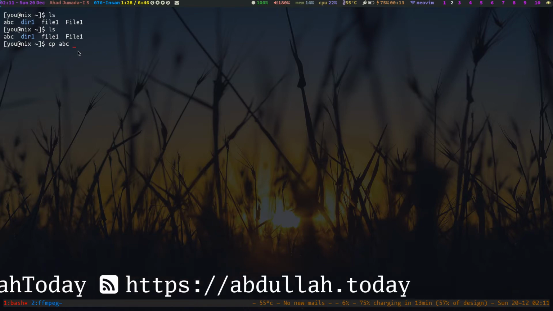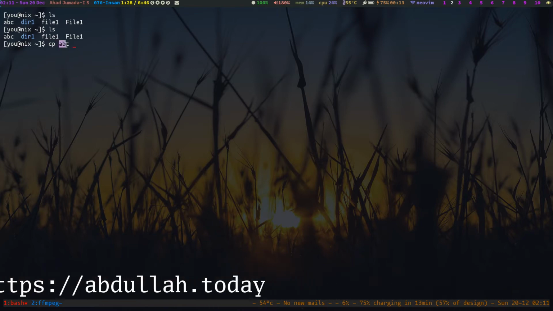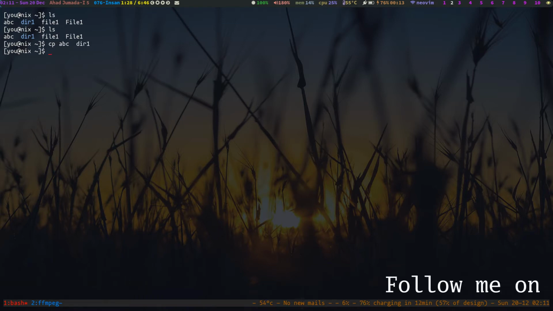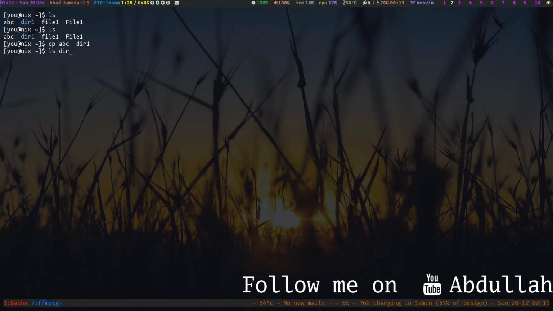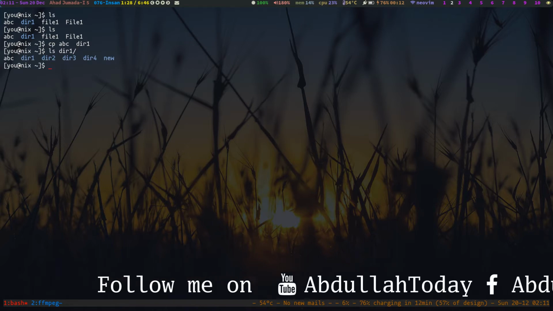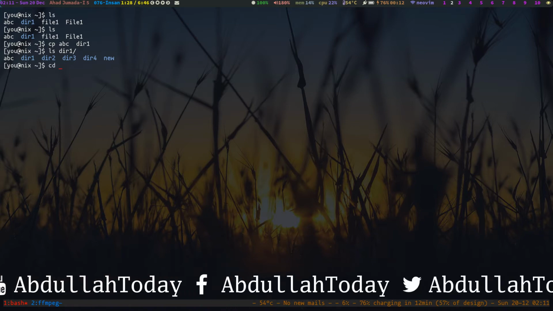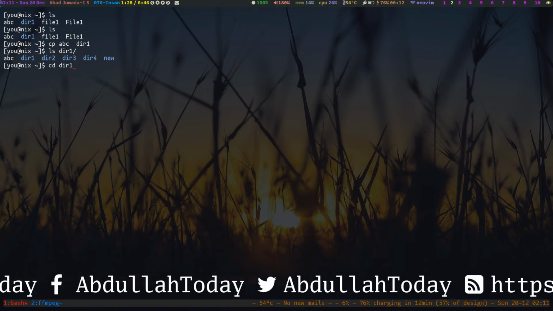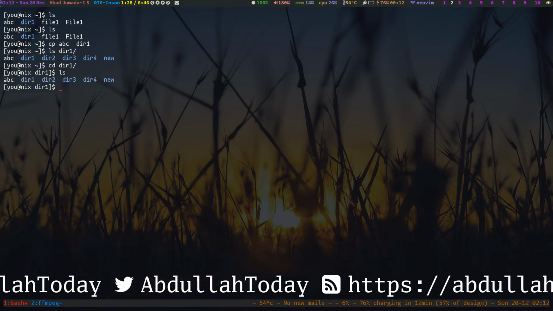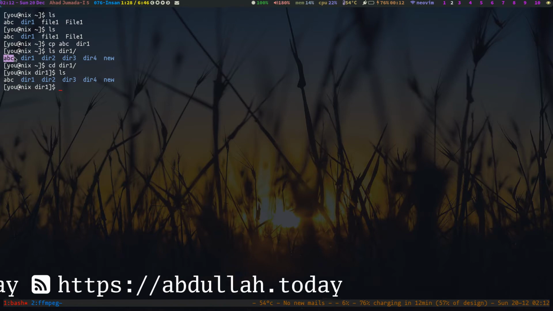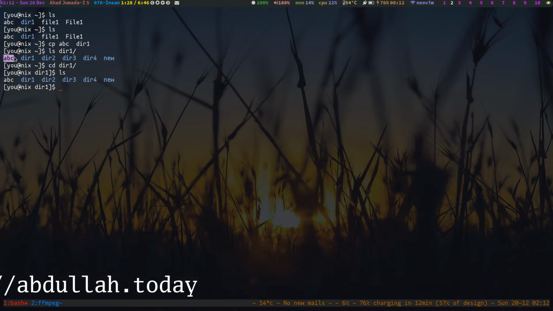So we are going to copy this abc file from this working directory to directory 1. So just check directory 1. Here you can see the abc file is there. So this way you can copy it.